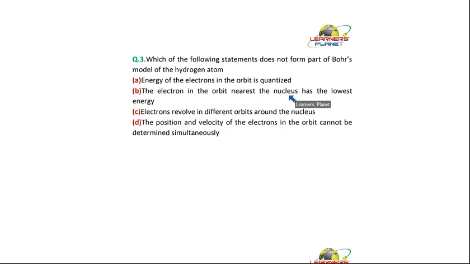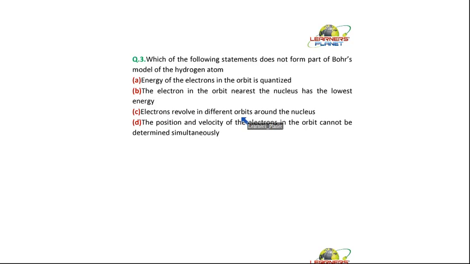The electron in the orbit nearest the nucleus has the lowest energy. Is it true or false? See, when an electron is at infinity, its energy is assumed to be zero. Now when it moves from there, comes closer to the nucleus, due to the attraction force, what happens? The energy is released. And when it comes closer and closer to the nucleus, more of the energy is released, and finally the energy becomes the least. So this is also correct.